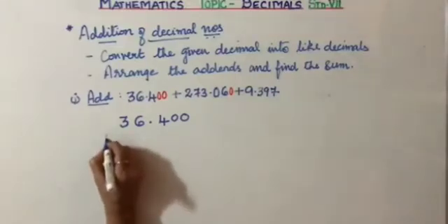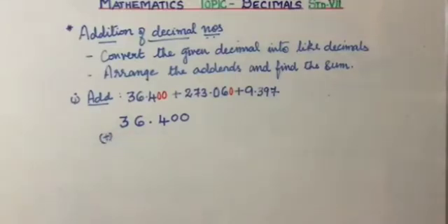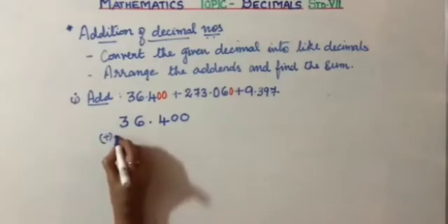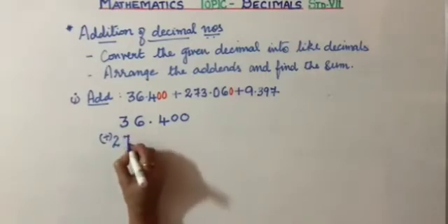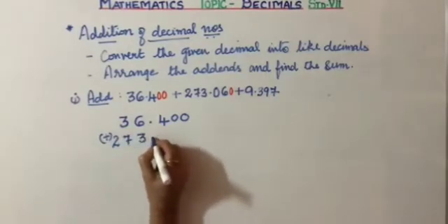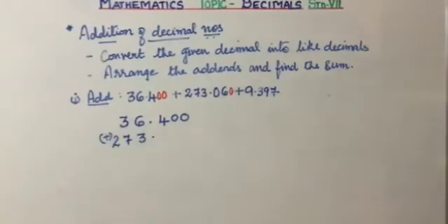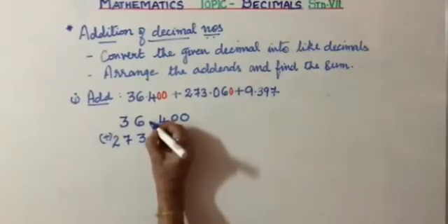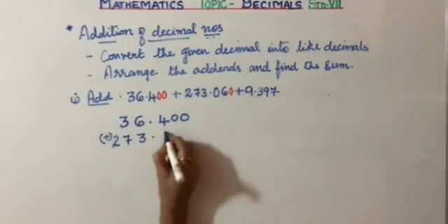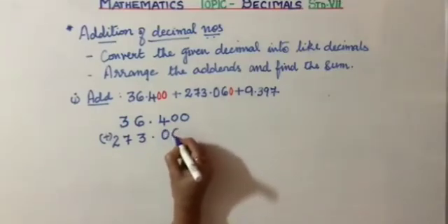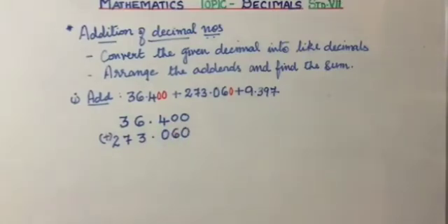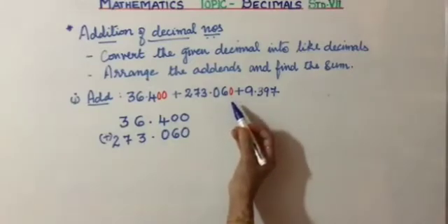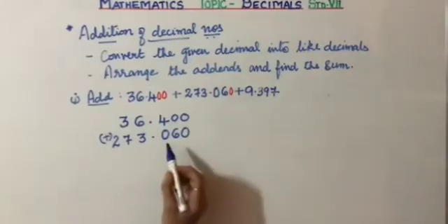Okay. Plus, what is the next decimal number? We have 273.060. Please keep the decimal point prominent. Let it be seen properly. That's the reason we have made it into like decimals. Otherwise, some children forget this.